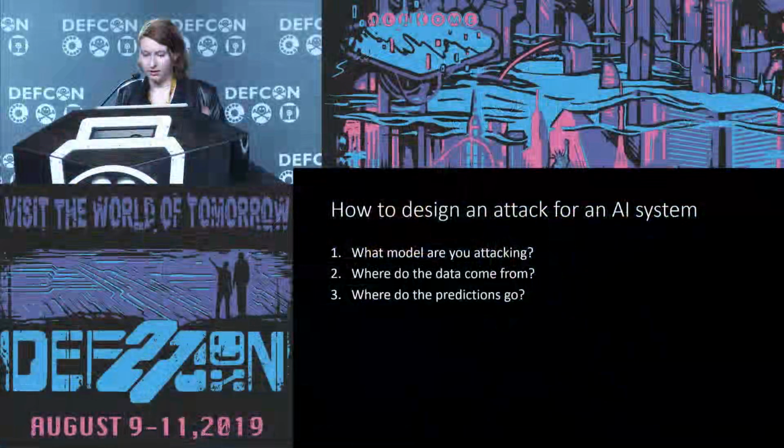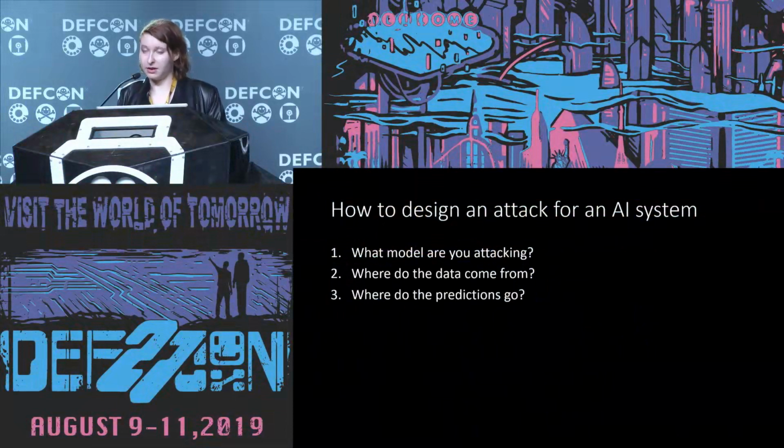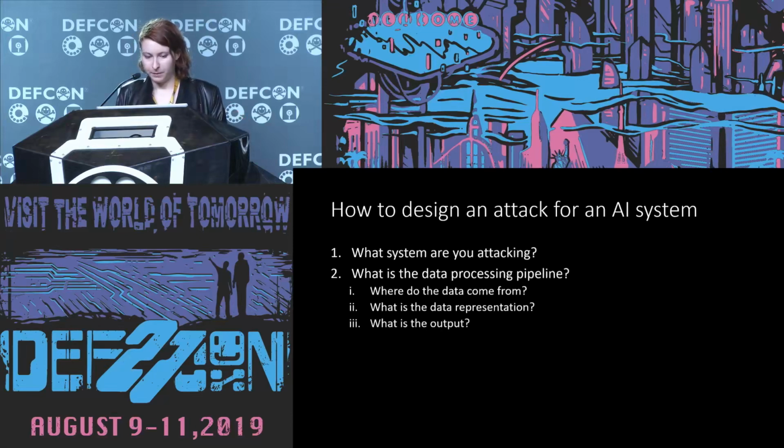So now that we have a better view of what attacking an AI system actually entails, and that it's not all about the model or the algorithm that you're using, let's revise our attacker guidelines. So what system are we attacking rather than what model are we attacking? Is it object detection? What are the components of this system that we need to put together? And what is the data processing pipeline? So it often helps to draw out a diagram of the system that you're targeting and then focus on answering each of the next 3 questions for each of those parts. So you want to know where the inputs come from and where the outputs go. And it also helps to know what the data representation is inside this model.